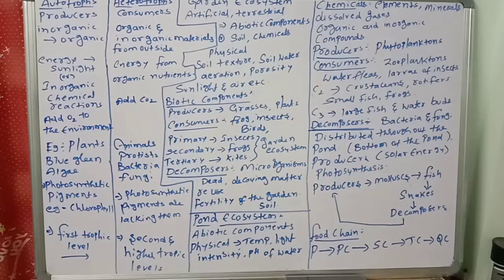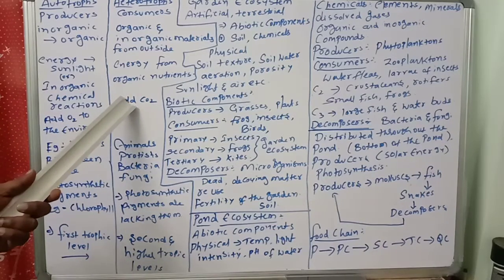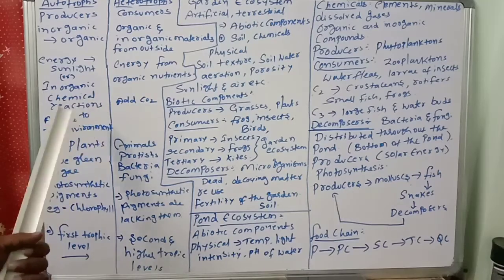Once again, children, listen very carefully. Autotrophs are producers, heterotrophs are consumers. Autotrophs obtain inorganic materials from outside and convert them into organic materials. Heterotrophs get organic and inorganic materials from outside only. The energy source for autotrophs is sunlight or inorganic chemical reactions. Heterotrophs obtain energy from organic nutrients. Autotrophs add oxygen to the environment, while heterotrophs add carbon dioxide to the environment.